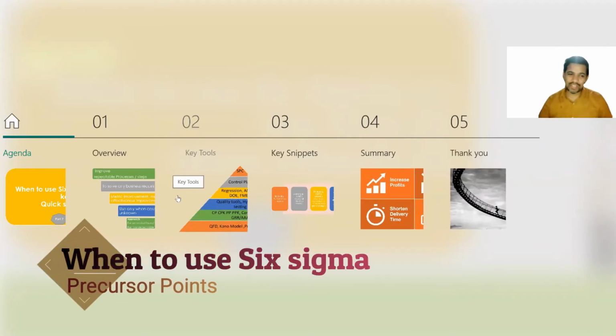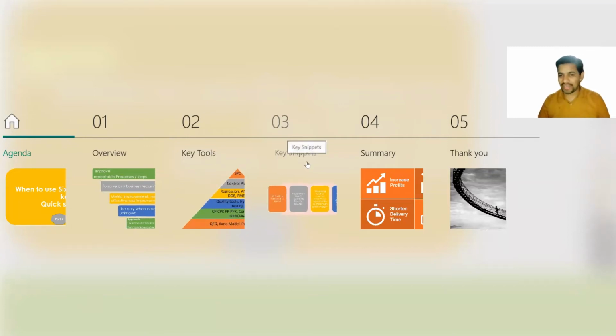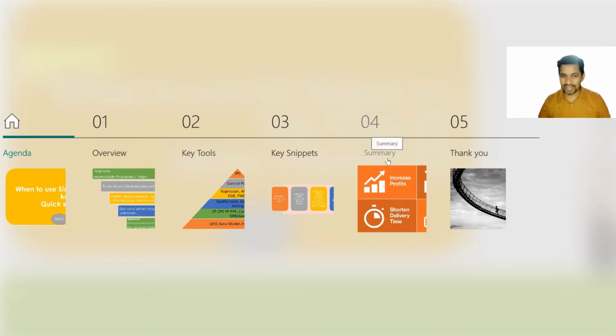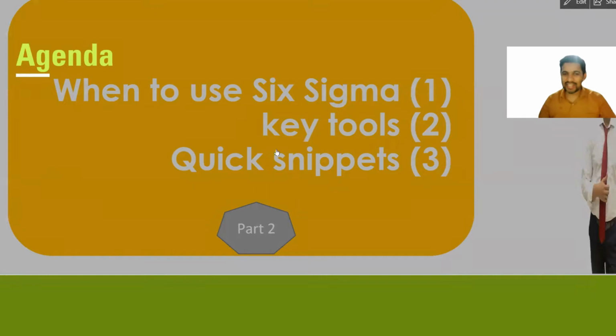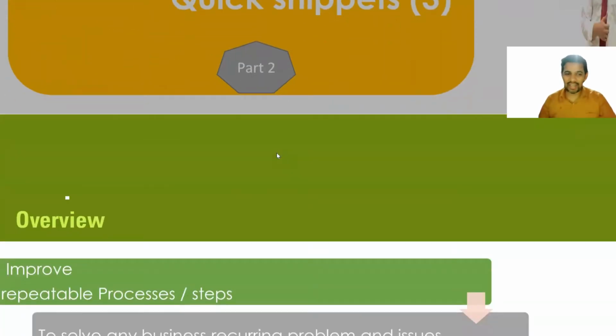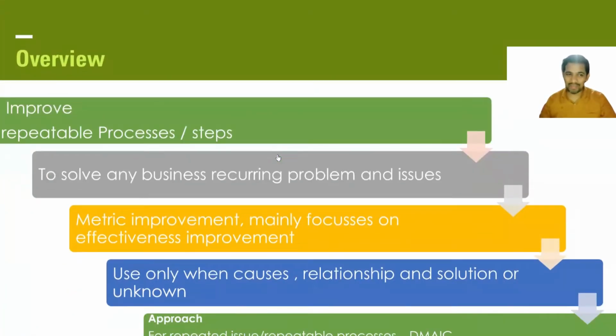So we are going to discuss when to use Six Sigma, an overview of Six Sigma, key tools of Six Sigma, and key snippets followed by a summary. Let's get started with the agenda. This is the agenda we're going to discuss, and an overview of Six Sigma.